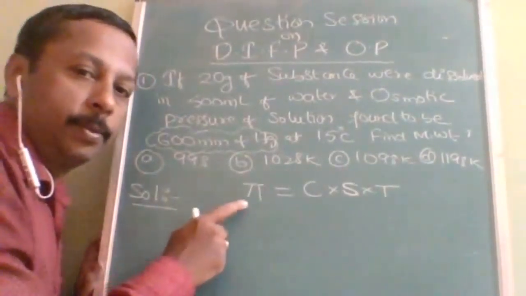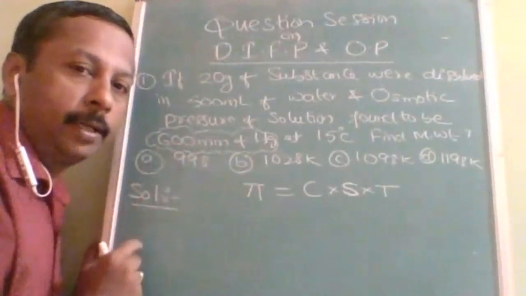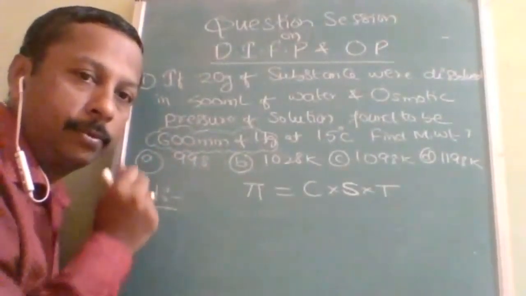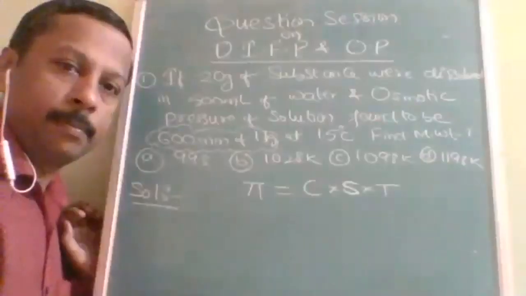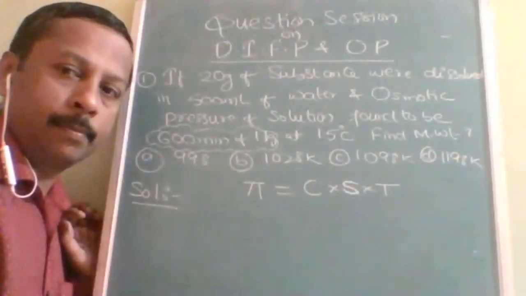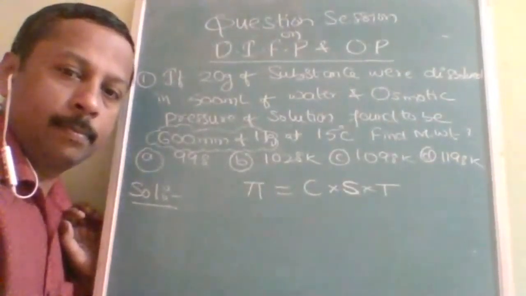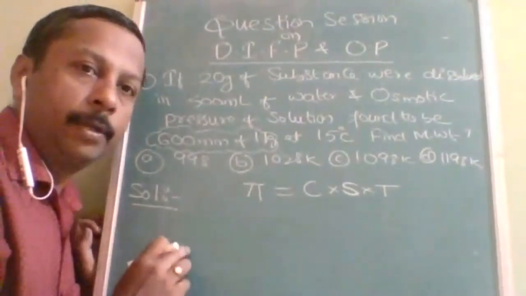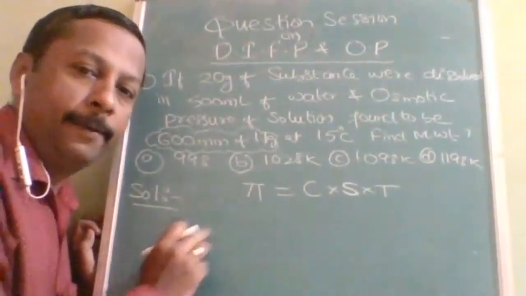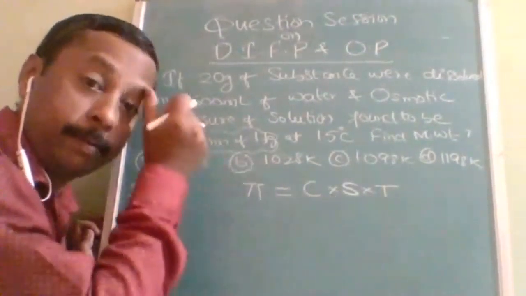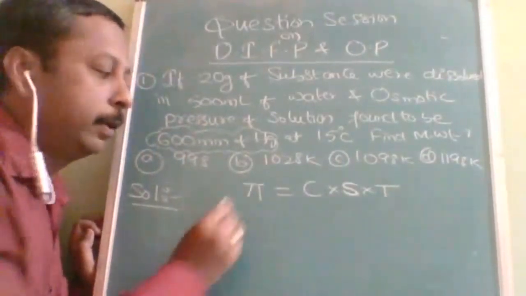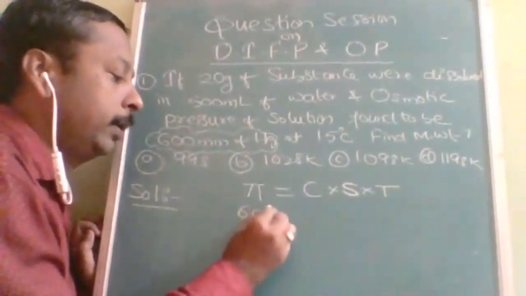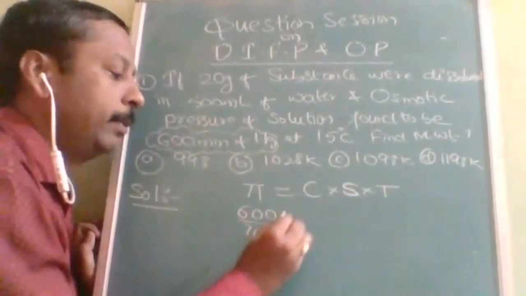Now here osmotic pressure pi is given as 600 mm, but it should be converted into atm, because the units of S are determined by the units of pi. So you need to convert into atmosphere. Most of the people make this mistake when converting into atmosphere.